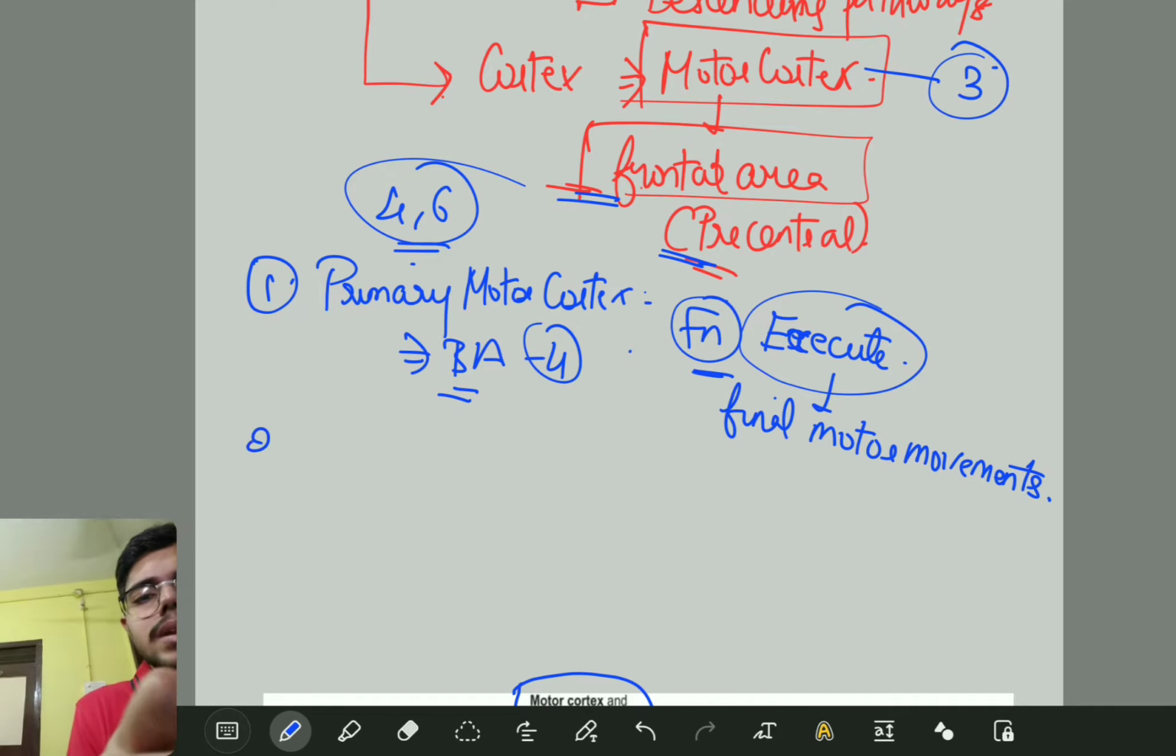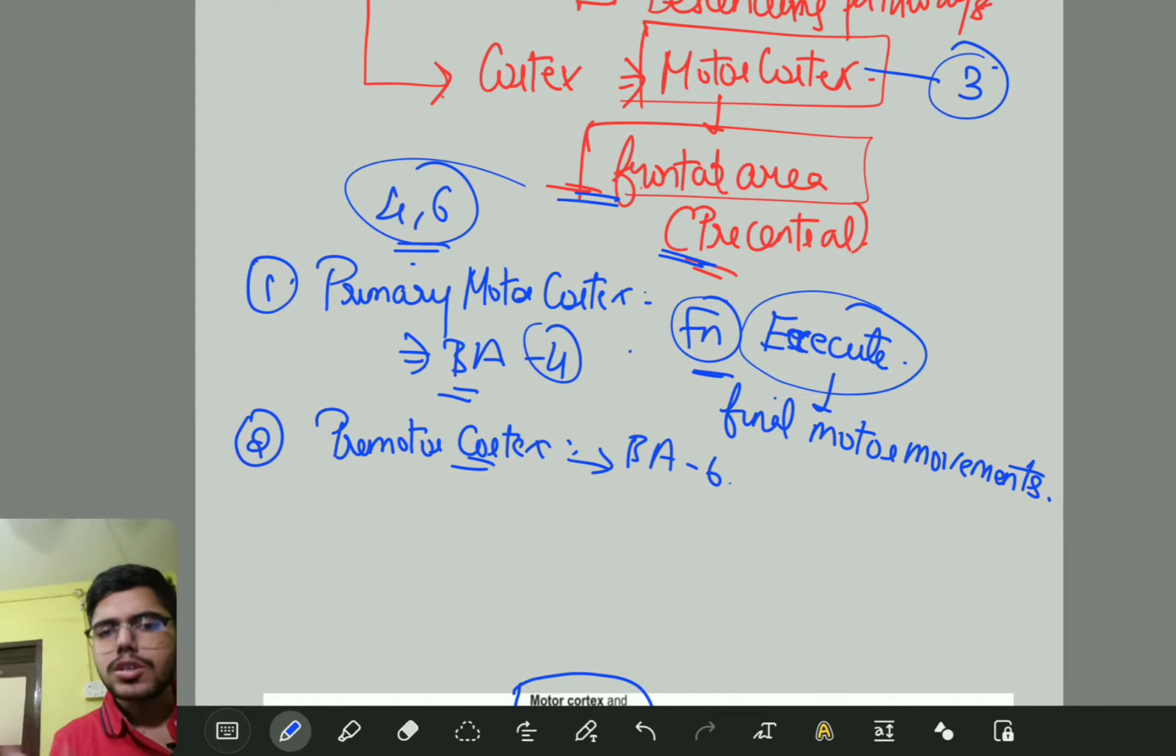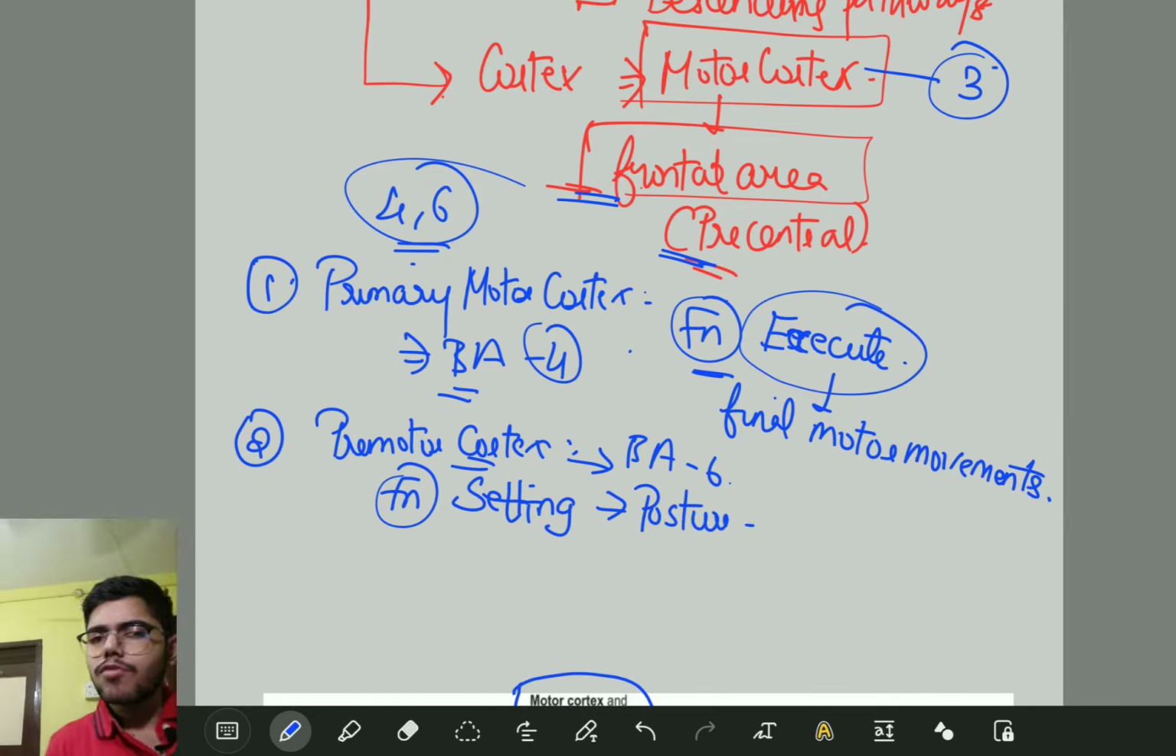The next important thing, very simple, is your premotor cortex. For any cortex we have to know its Brodmann area. For the primary motor cortex, Brodmann area 4. For the premotor cortex, the Brodmann area is 6. Now what is the function of the premotor cortex? Its main function is setting up of posture. See, now I am sitting in what posture? I am in a sitting position, right? So it helps us in setting up of posture.